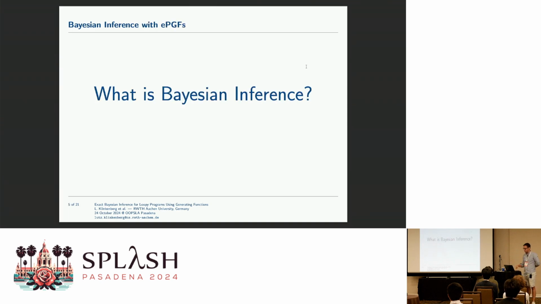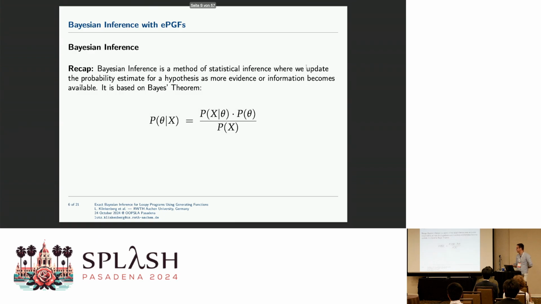To get all of you on the same page, what is Bayesian inference again? It's a method for statistical inference where we update the probability estimate of a hypothesis. Think of an input of our program. As we collect more evidence or information becomes available, as this distribution gets pushed through the program, it updates and reforms its shape. And all of this is based on Bayes' theorem.